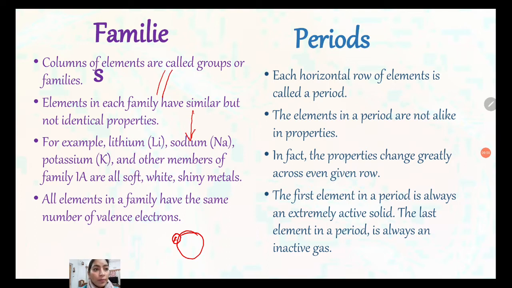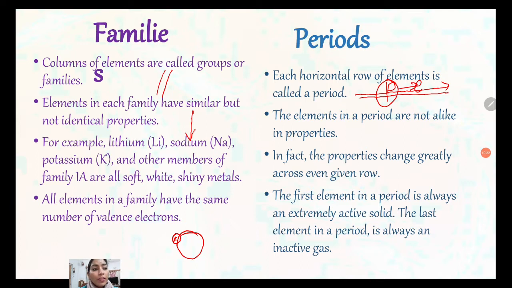Now we are moving towards the period. Each horizontal row of elements is called a period. The elements in a period are not alike in properties. They have differences in their properties. As the atomic number increases, the number of electrons increases, and the number of protons also increases. So the force between the protons in the nucleus and the electrons will vary, and because of that variation the properties will change. In fact, the properties change greatly even across a given row.